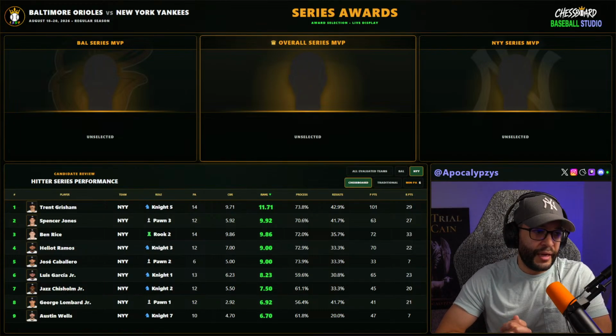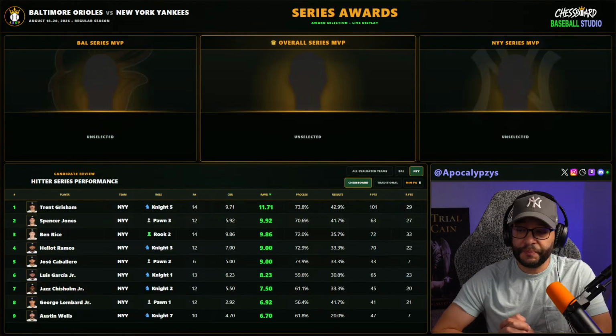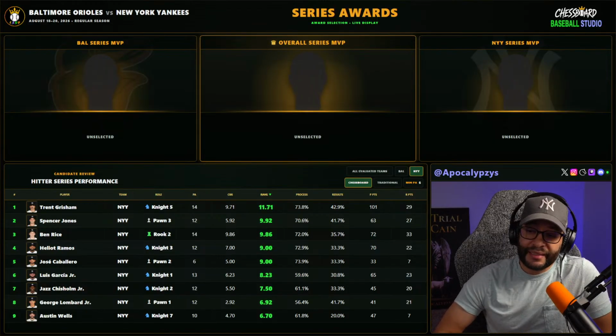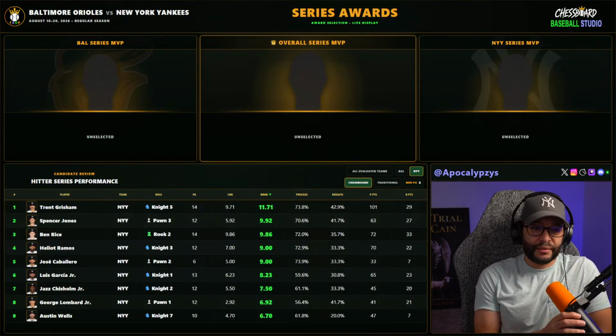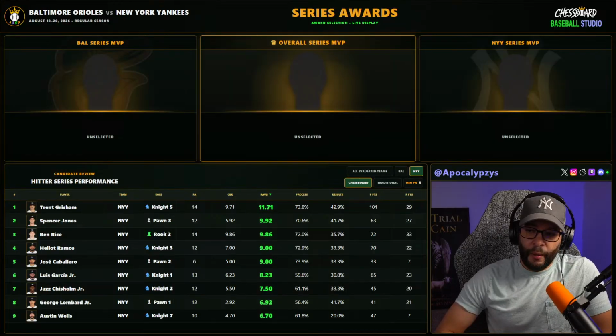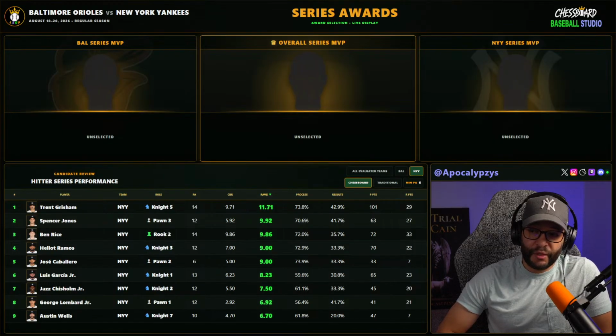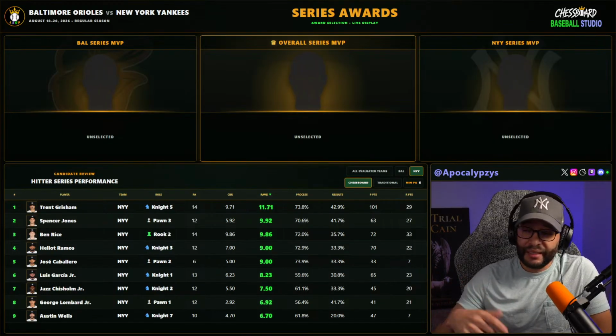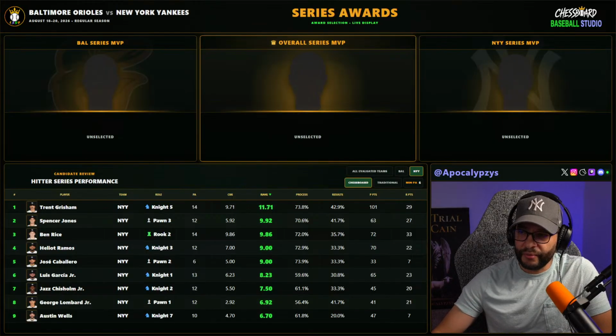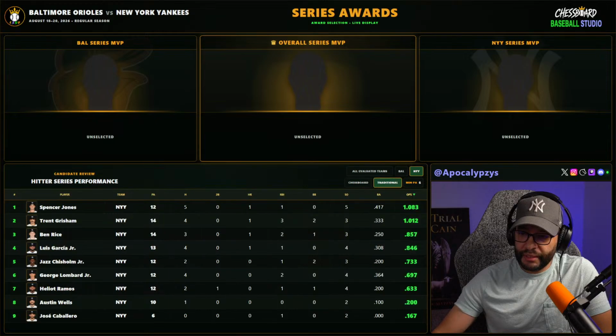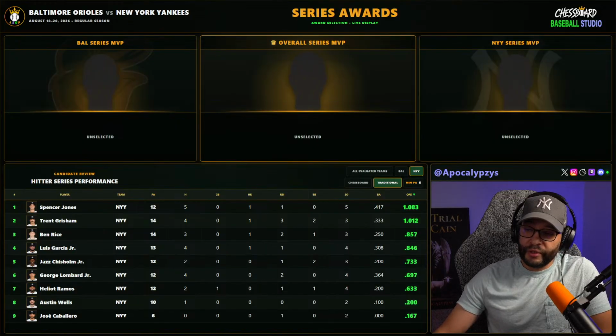So here, what we essentially have is Trent Grisham leading the Yankees by a wide margin. Second is Spencer Jones, and that's kind of surprising because Spencer Jones, for most of the series, was pretty much out, and he seemed like he was struggling. But then this last game, he turned it on. I think this last game he either had 3 or 4 hits. I can't remember. But if we look at traditional, Spencer Jones had 5 hits versus Grisham's 4. But where Grisham stands out, Grisham had a home run, and he did have 3 RBI, so it's a little bit more.